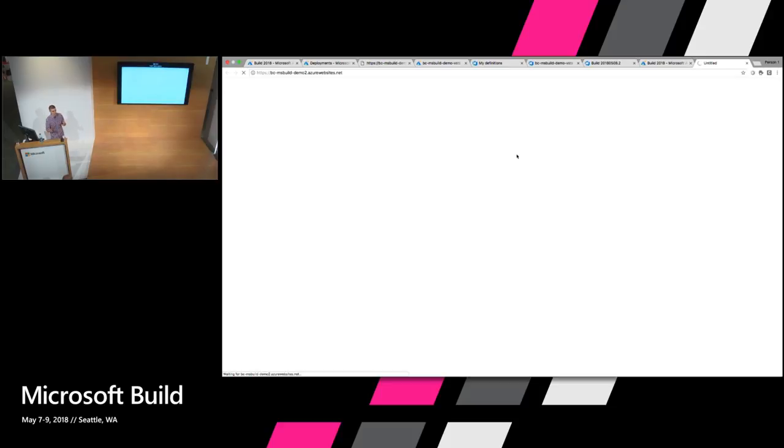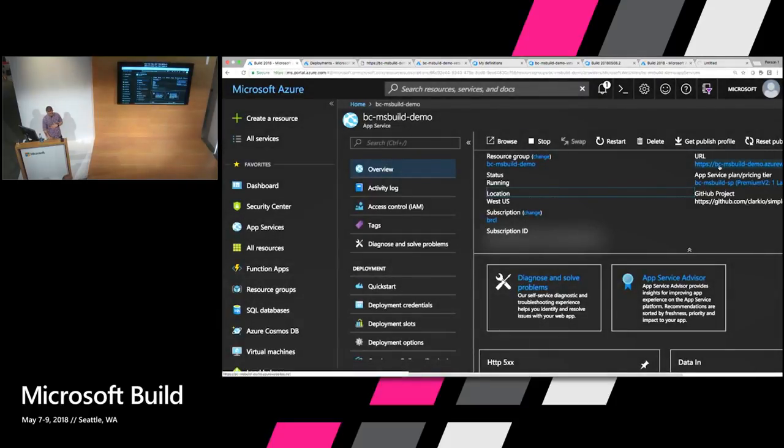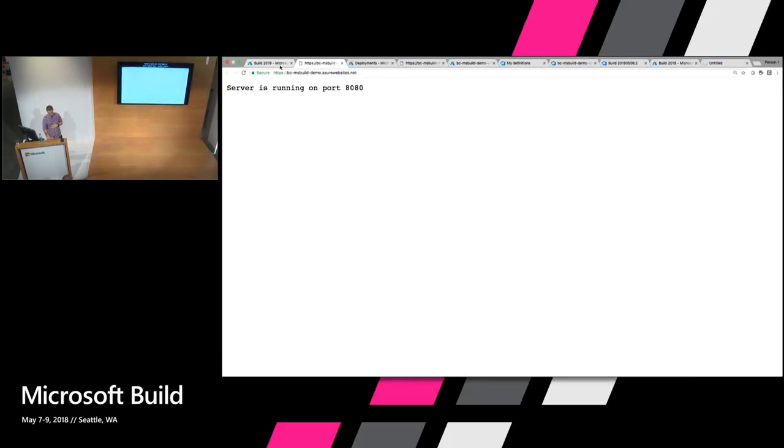And you will get the default view just to give you that kind of sanity check that everything is up and running and working there. It might take a minute to load. So we'll check out this other one that I have really quick, and we know that that's working.